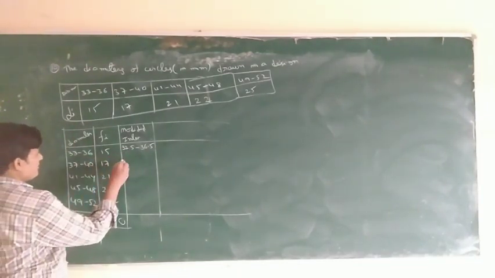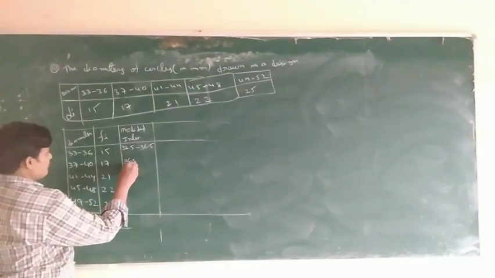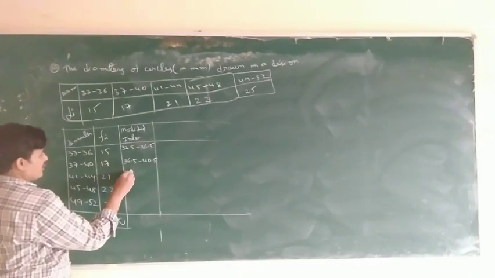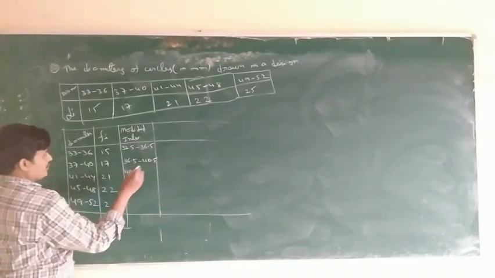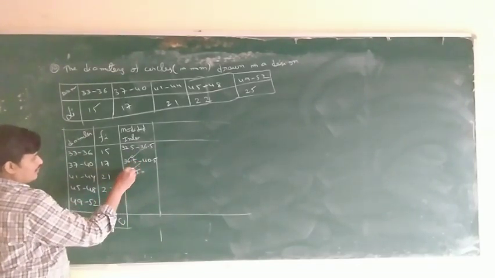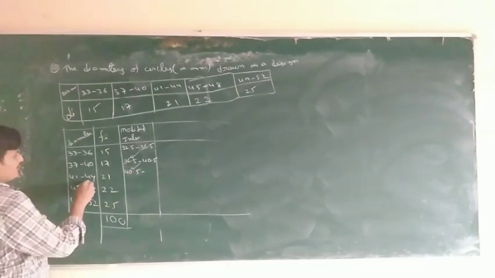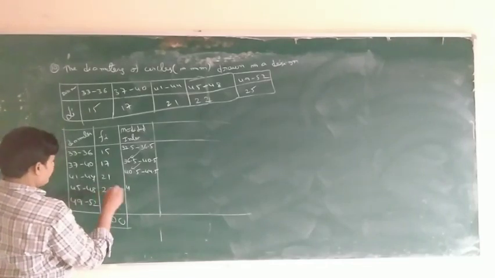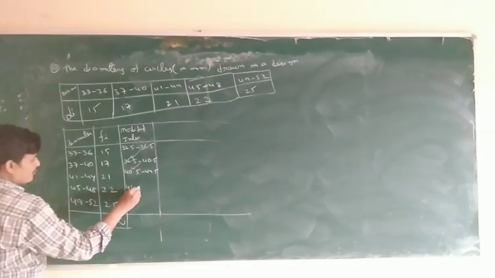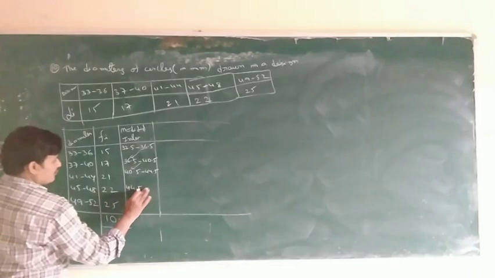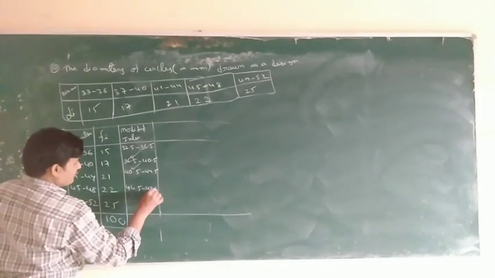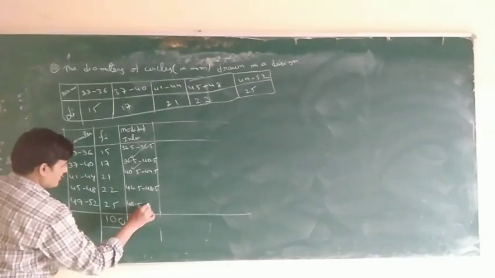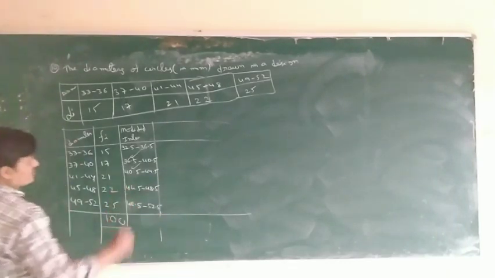Next, 36.5 to 40.5. Next, 40.5 to 44.5, here both are equal. Then 44.5 to 48.5. Next, 48.5 to 52.5. These are the intervals.